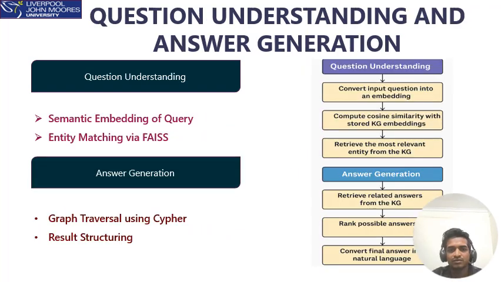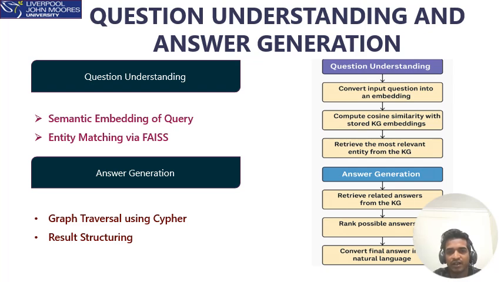In this phase, we focus on how the system processes user queries and generates accurate answers using our knowledge graph. First, once the user submits a query, for example, "I have frequent headaches, what do I need to do," the system transforms this sentence into a dense embedding using the sentence transformer model. This semantic embedding helps us move beyond keyword matching and truly understand the context of the query.